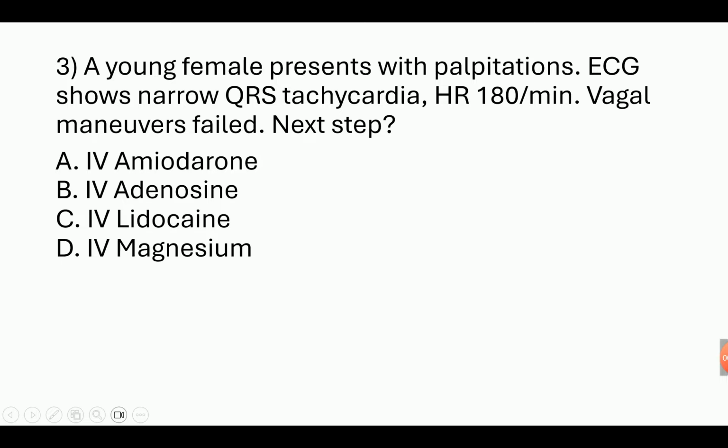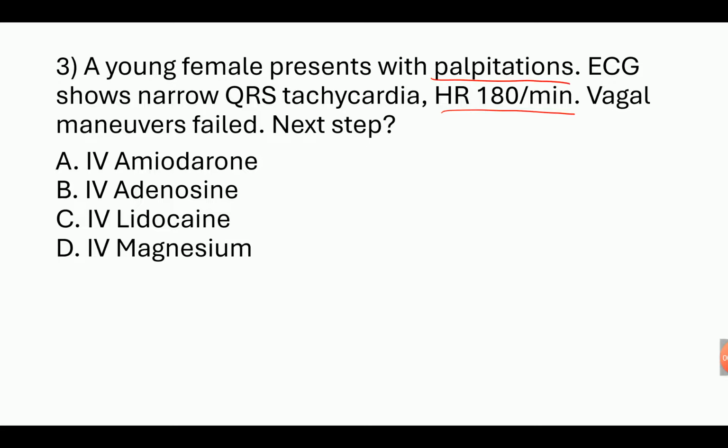Next question. A young female presents with palpitation. ECG shows narrow QRS tachycardia. Heart rate is 180 per minute. Vagal maneuvers failed. Next step: IV amiodarone, IV adenosine, IV lidocaine, IV magnesium.